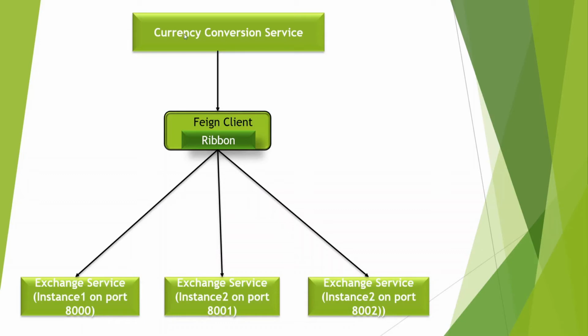The currency conversion service gives the request, it comes to Ribbon, and Ribbon has the information of all the exchange services which are running. So it will load balance, as we have seen. Suppose two instances are running on 8000 and 8002, it will route the request between them.